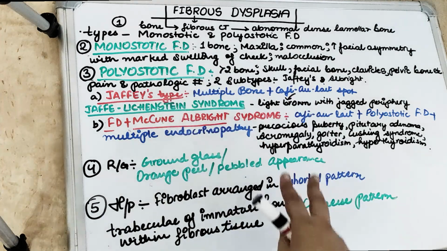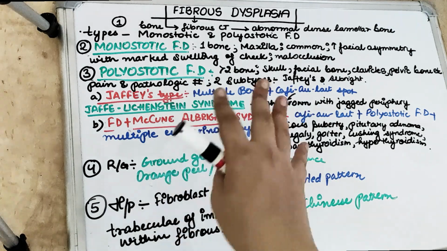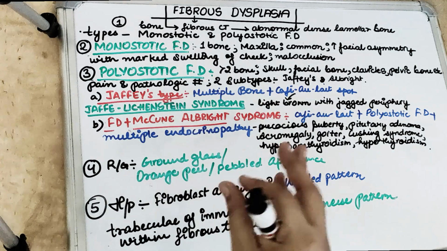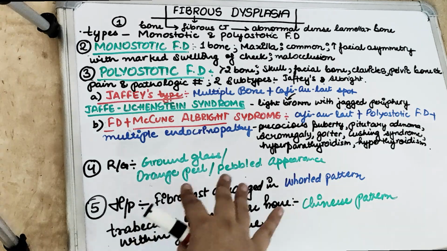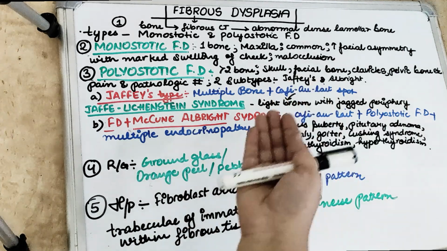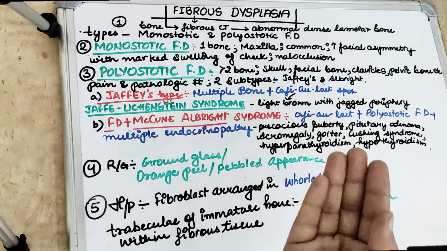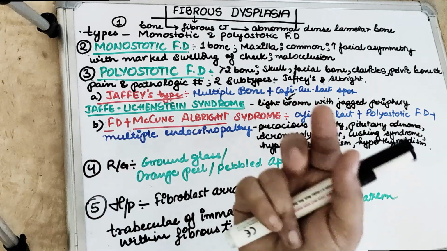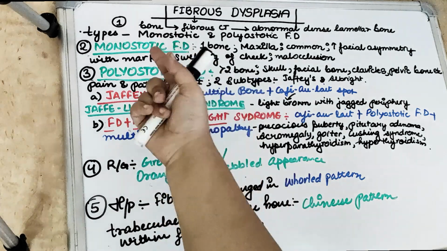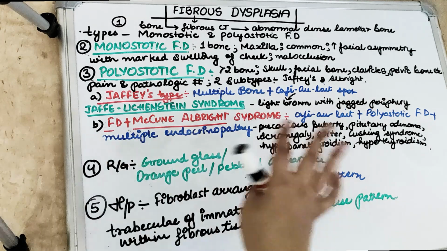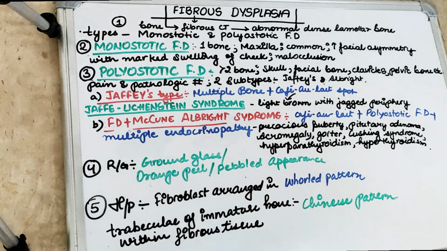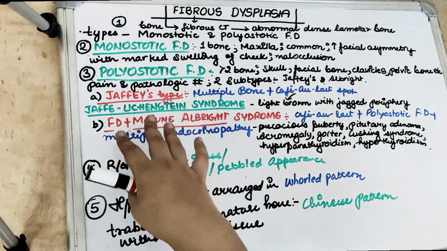Mostly the monostotic fibrous dysplasia occurs in more than 80 to 85% of the cases, and the bone involved in the monostotic form is usually the maxillary bone, which is involved more than the mandibular bone. In the polyostotic form, we have the skull, facial bones, clavicles, pelvic bone and the long bones also involved. In monostotic fibrous dysplasia there is not much pain. In polyostotic fibrous dysplasia there is pain as well as pathological fracture, which can also be seen.